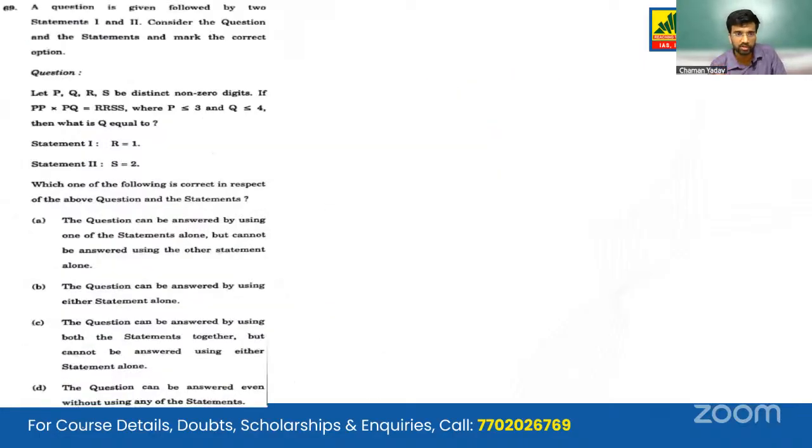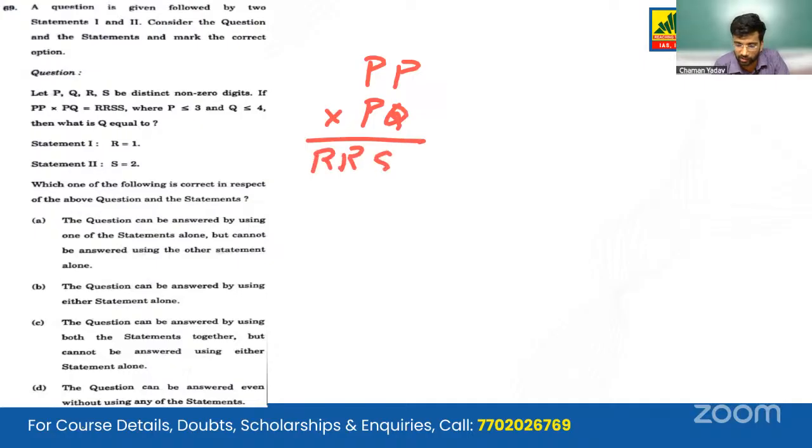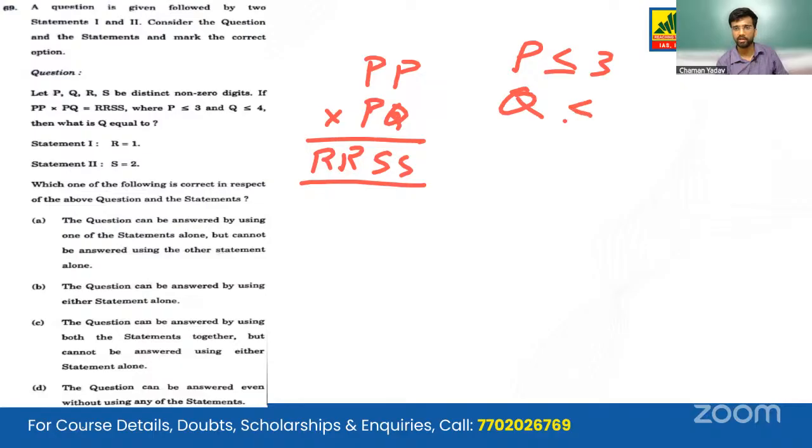Moving on to the next question. Similarly, on a similar pattern, the question is there. Let P, Q, R, S be distinct non-zero digits. If the product of the number PPP and PQ gives us RRSS, where P is less than or equal to 3 and Q is less than or equal to 4.